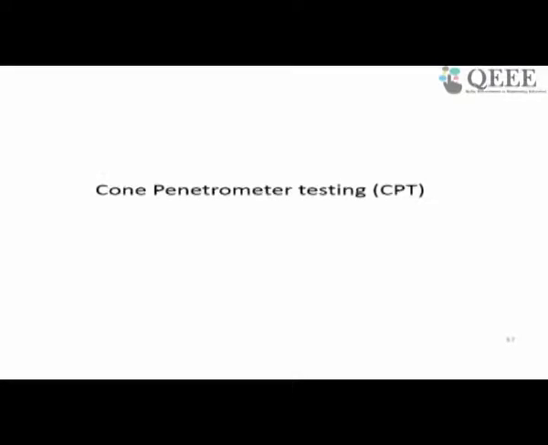Lifting the drill rod and changing to the sampler is always difficult and cumbersome. So why not go by some automatic method where all the data is recorded directly. So there is a method called cone penetration testing or cone penetrometer testing.